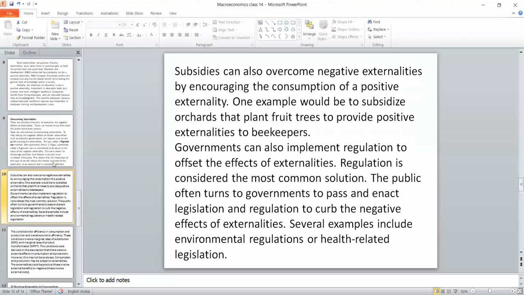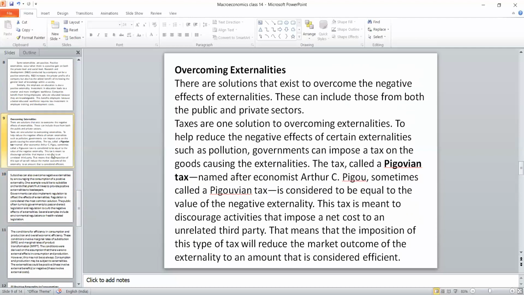How to control the externality? There are two ways. One is implementing the regulation: Environmental Act, Healthcare Act, Education Policy, all these things will definitely control the externalities. And there is one peculiar term called Pigouvian tax. That means this particular tax is derived from the name of A. C. Pigou. Why? Because if there is a negative externality because of a particular industry, that industry will have to pay some amount to the government in order to eradicate the pollution or any other externality created by that industry. That particular tax is called Pigouvian tax.